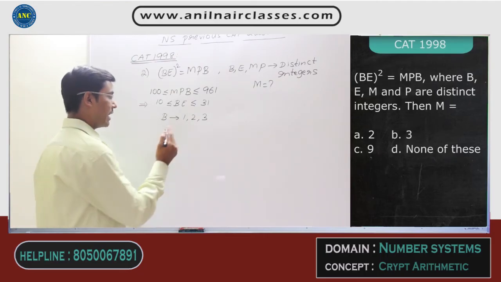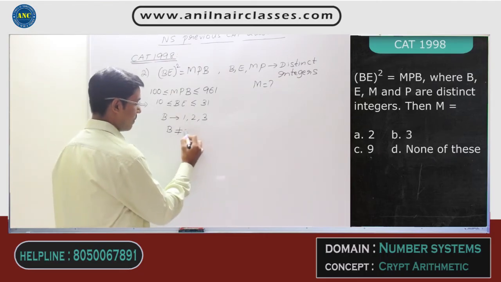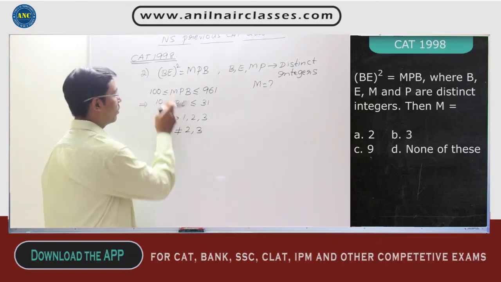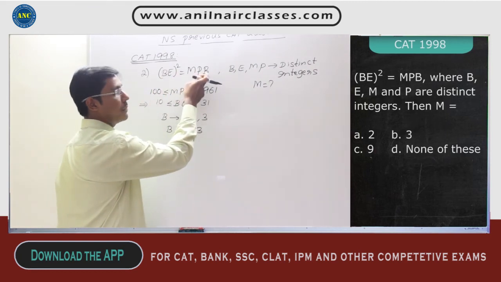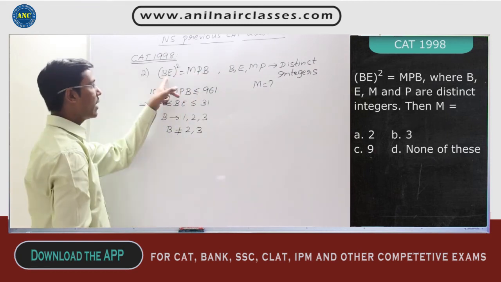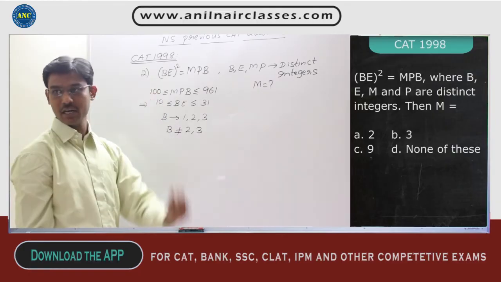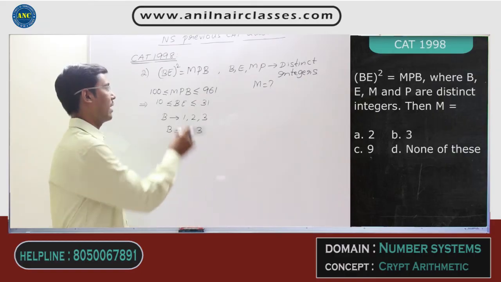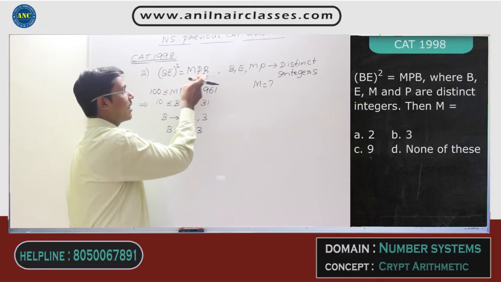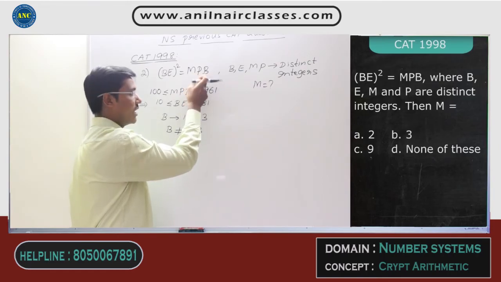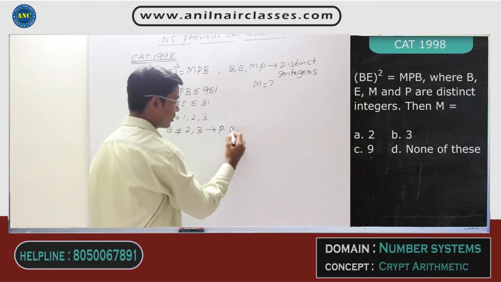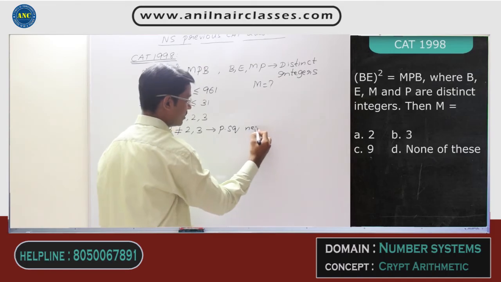But B cannot be equal to 2 or 3, because if B becomes equal to 2, then here also B will become equal to 2. B square is nothing but a perfect square, and a perfect square cannot end with 2 or 3.